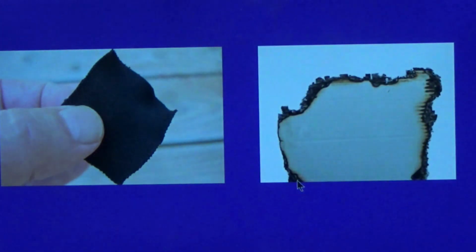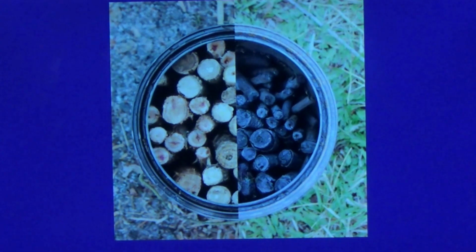Here we are seeing a little burnt paper and cloth, and the blackened sides show us the presence of carbon. Similarly, when wood is heated to give wood charcoal, we see the black carbon left behind, a lot of carbon compounds which create coal or charcoal.